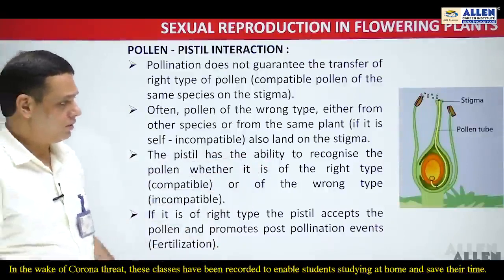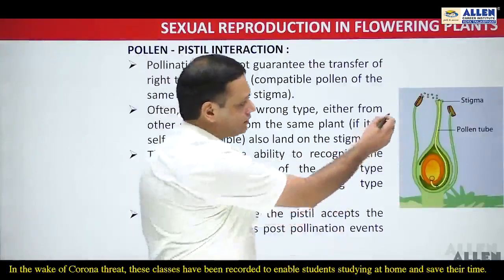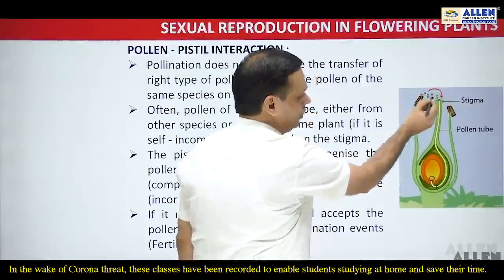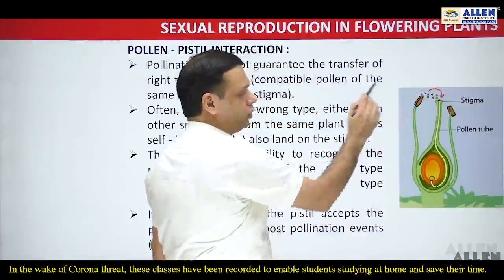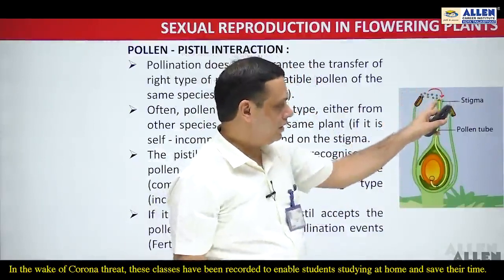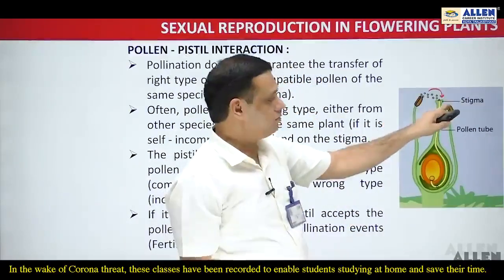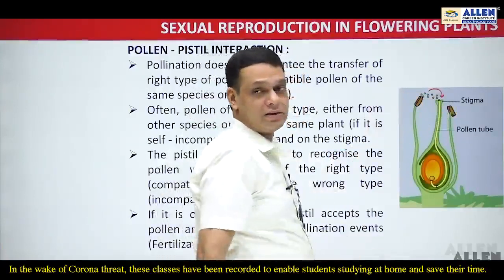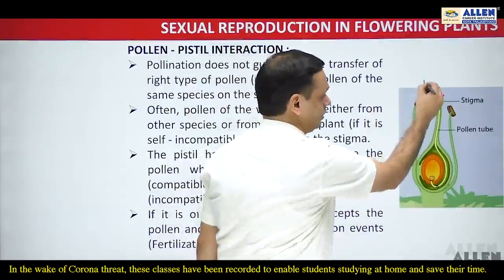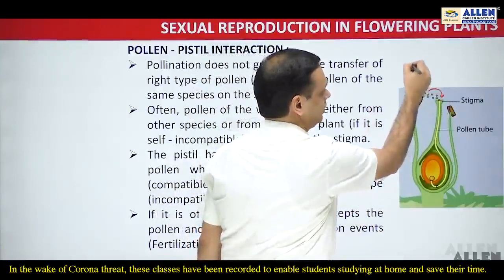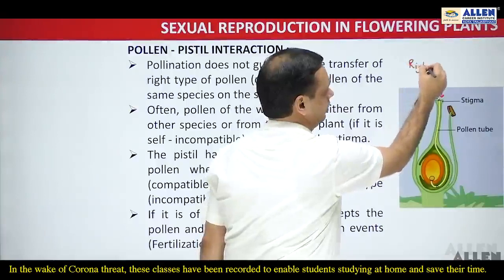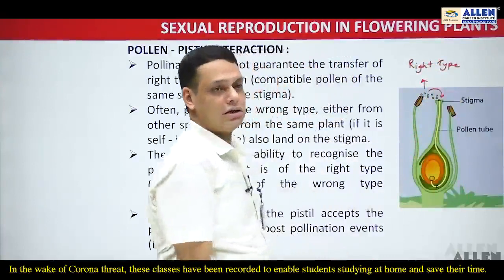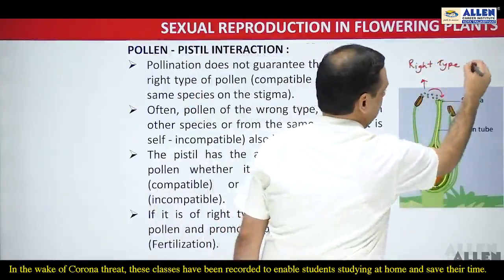See this diagram, this shows that these are the pollen grains and these are reaching over the stigma. So once these pollen grains reach over the stigma, and if the stigma accepts those pollen grains, then such pollen grains are of the right type, or you can say compatible pollens.